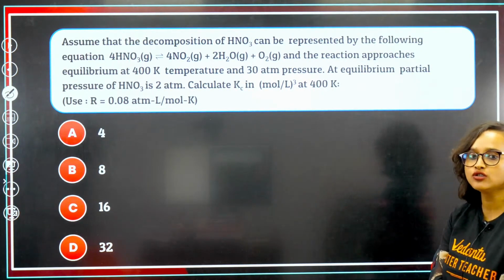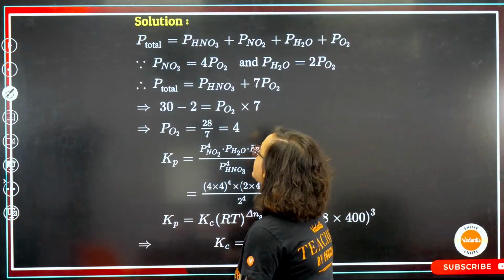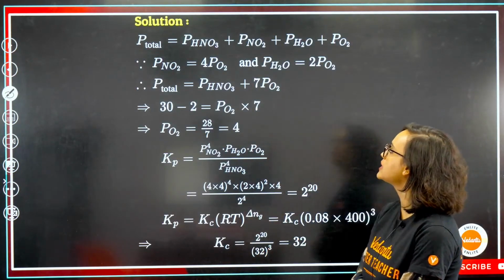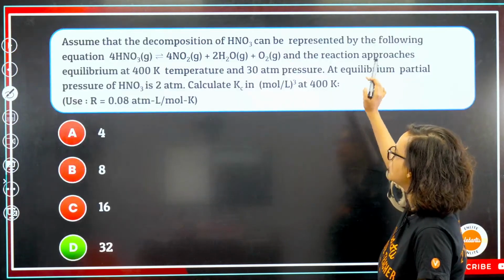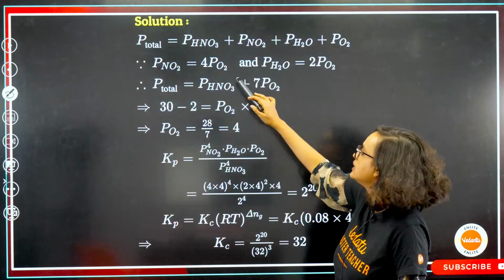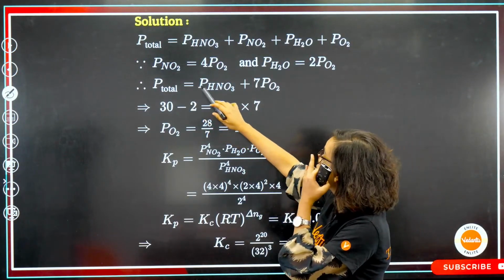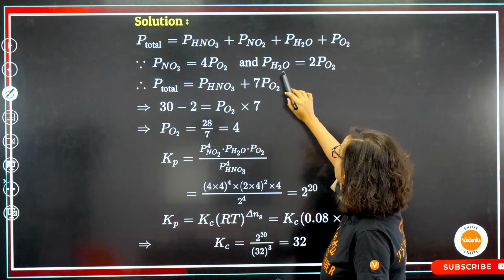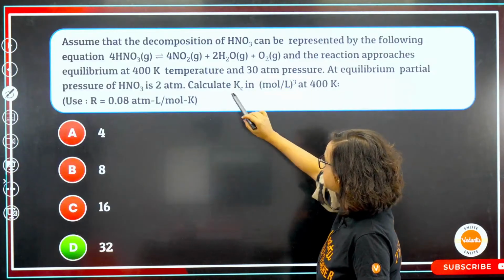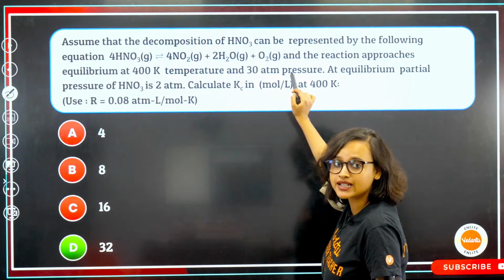Come on guys, all right, let's do this. So we have our P total is PHNO3 plus PNO2 plus PH2O plus PO2, right? As per this reaction, this is our P total. So that means that PNO2 is equal to 4PO2 and PH2O is equal to 2PO2 from the same reaction. Make sense?